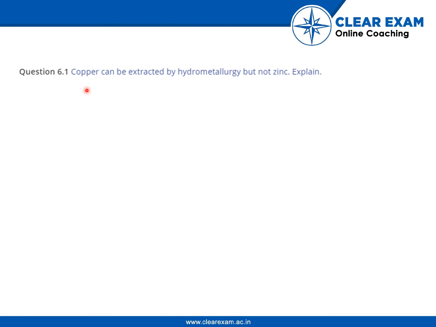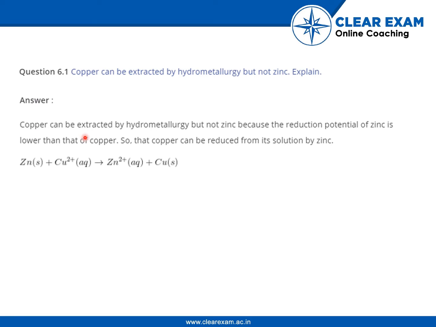The question is, copper can be extracted by hydrometallurgy but not zinc. We have to explain this statement. So, moving on to the answer. Copper can be extracted by hydrometallurgy but not zinc because the reduction potential of zinc is lower than that of